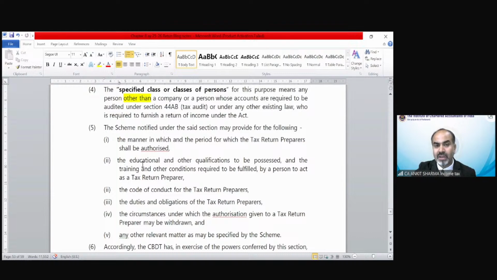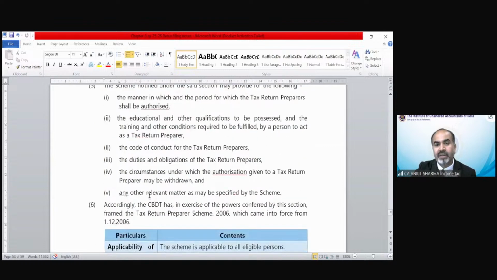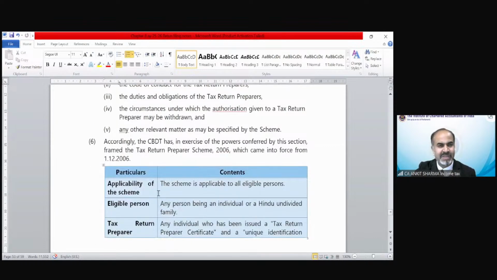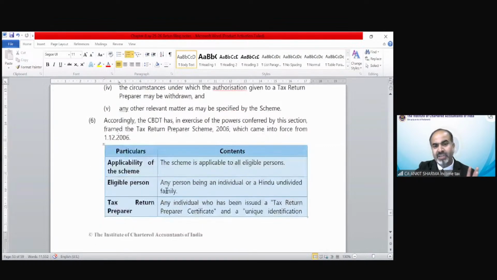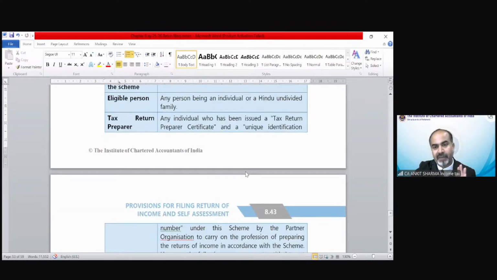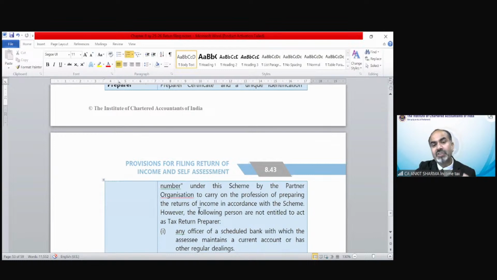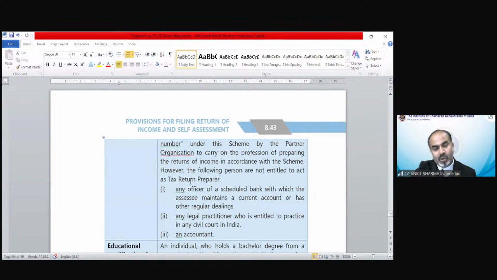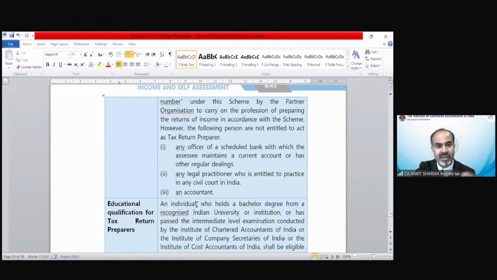What are the educational qualification, the manner and the period for which the tax return preparer shall be authorized, the code of conduct, the duties, etc. All the provisions have been summarized over here. Application, eligible person: any person being an individual or a HUF. Tax return preparer: only those persons can work who have been issued a tax return preparer certificate and a unique identification number. Everyone could be a tax return preparer except those persons which have been discussed earlier.